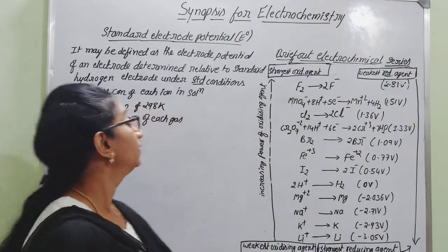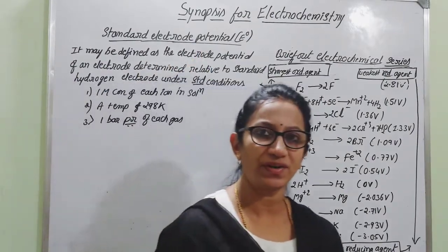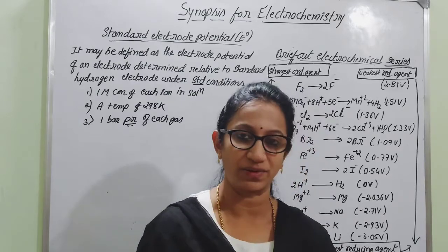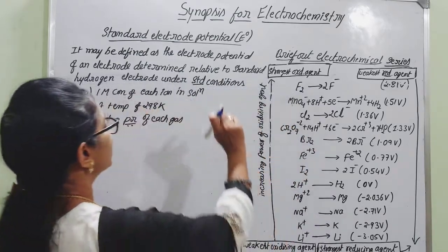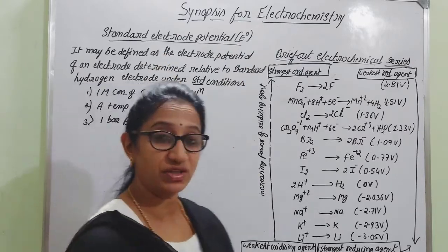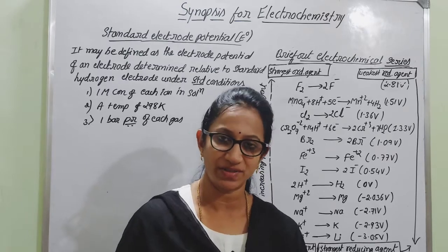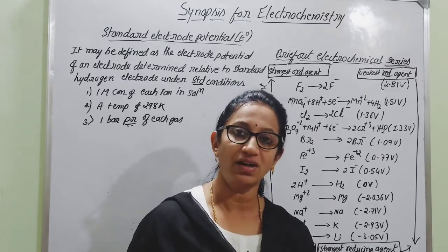The next topic is standard electrode potential. After learning about electrode potential, now we can move on to standard electrode potential. Here the symbol is represented as E0. As you know, there are two types of potential: one is reduction potential, the other is oxidation potential. Either potential can be generated during oxidation or during reduction.